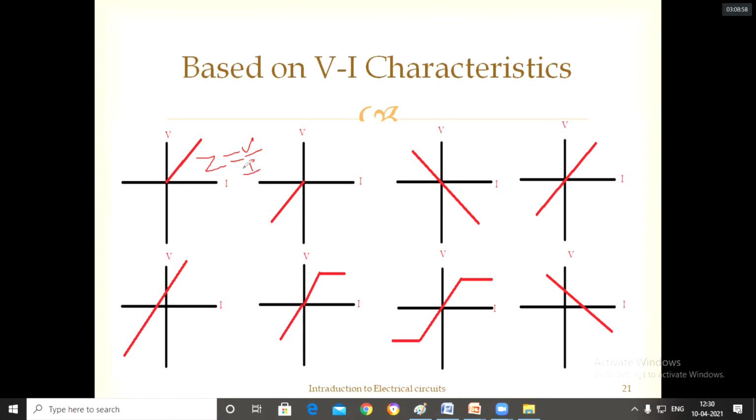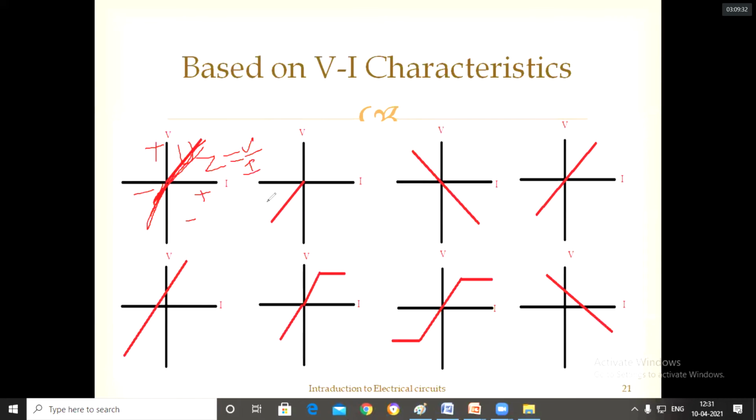V by I should be the same. So see here, for this it is having some VI characteristics. But for this it is not giving any, it is not having any. So it is unilateral for the reverse direction. For one direction you are connecting, plus plus something. So if you connect it in the reverse direction, what happens? Plus plus becomes minus minus, right? So in the third quadrant, is there anything? It is not having, that means it is not having in the reverse direction.